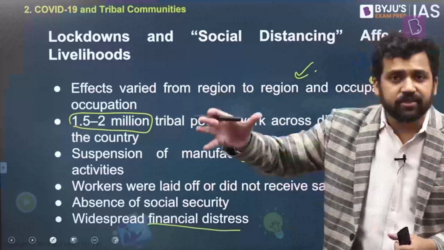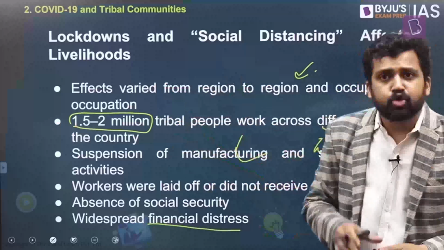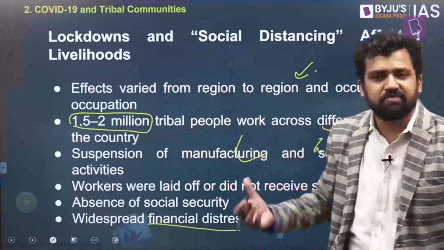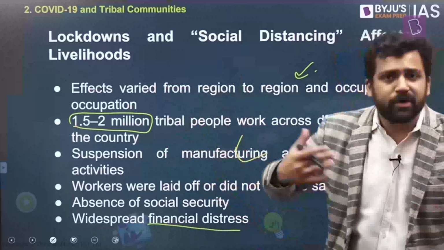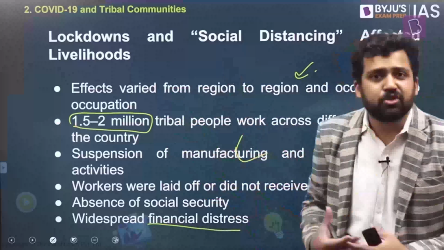So you would have observed the migrant crisis. And some of the people who were part of the migrant crisis were tribal members. They faced all this financial distress. Social security mechanisms should have kicked in the moment you had all these things, which did not happen. In fact, in some places we had appropriate social security measures, but not everywhere. And again, things happened at a very quick pace, so to grapple with the situation was difficult.